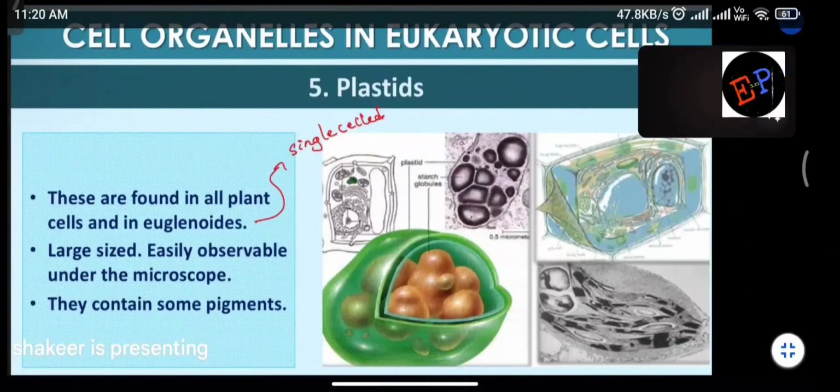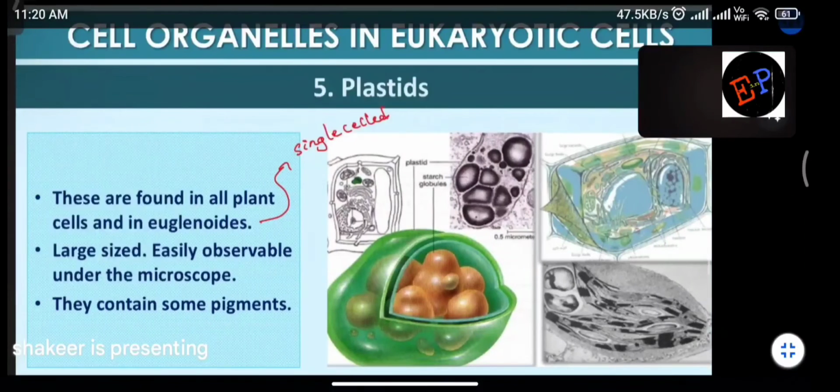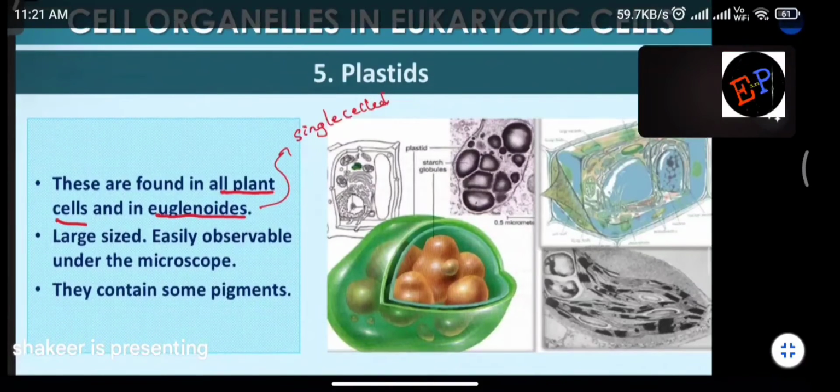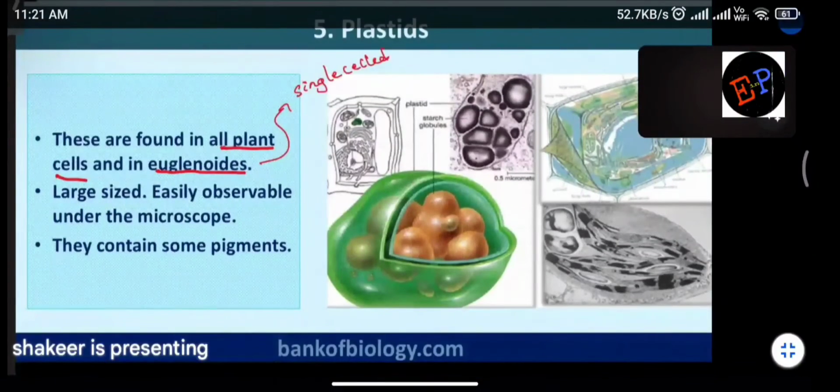So these plastids, where are they found? They are found in all plant cells as well as in euglenoids. And these plastids you can find in eukaryotic cells. Clear? So they are large sized, easily observable under the microscope. But mitochondria, in which condition were they observable? How do we observe mitochondria?